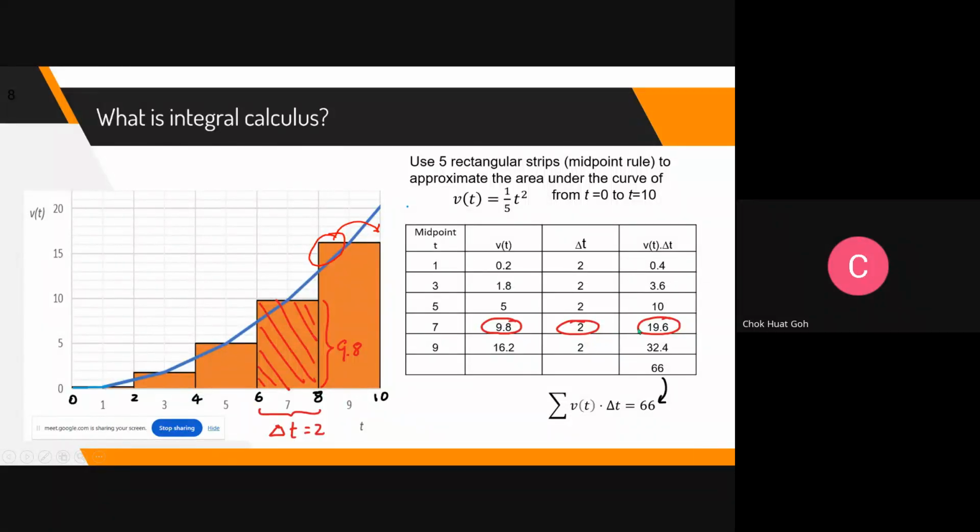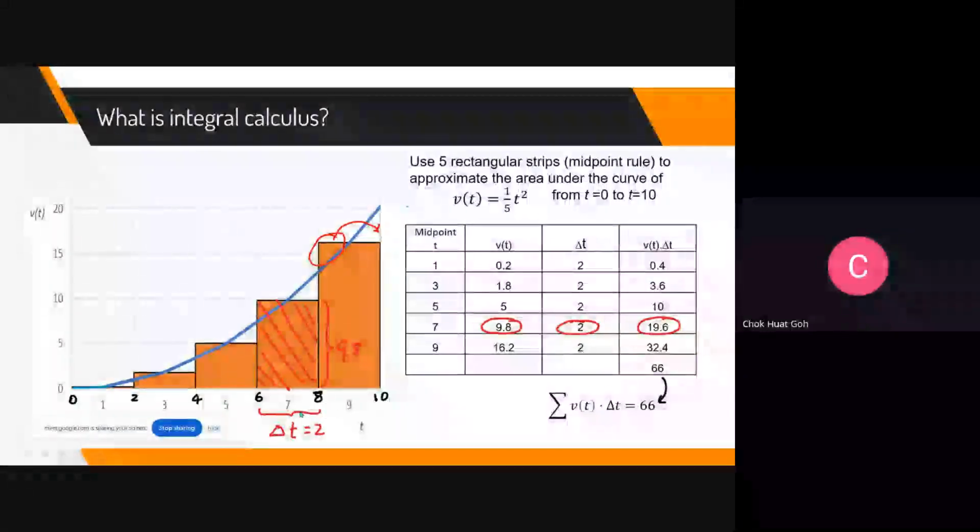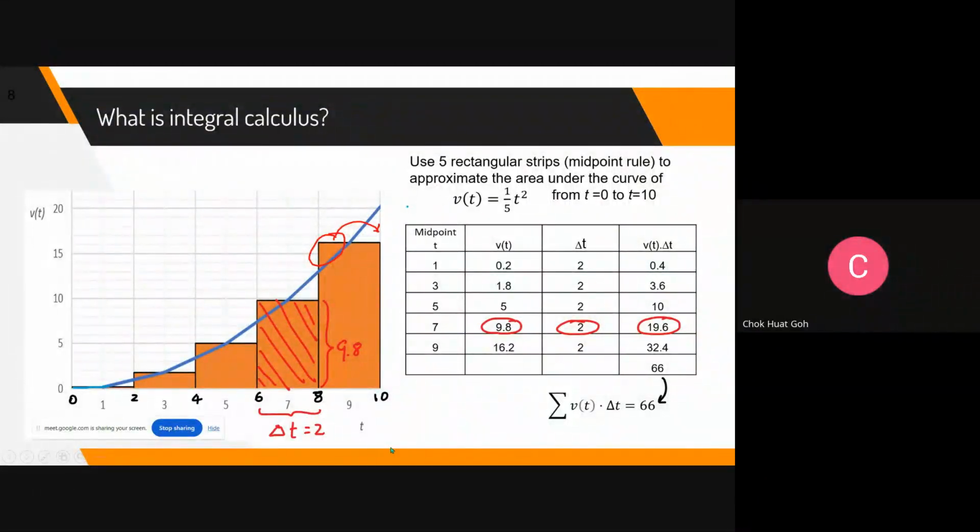So total, when I add this up, all the rectangles represent the area under the curve. It is not perfect because there is some space here, not filled, some extra space. So I get 66. I add this up. It is the velocity times the time interval. So the total area of the rectangles approximates the area under the curve, 66 meters. Distance traveled about 66 meters. It's not accurate, this one.